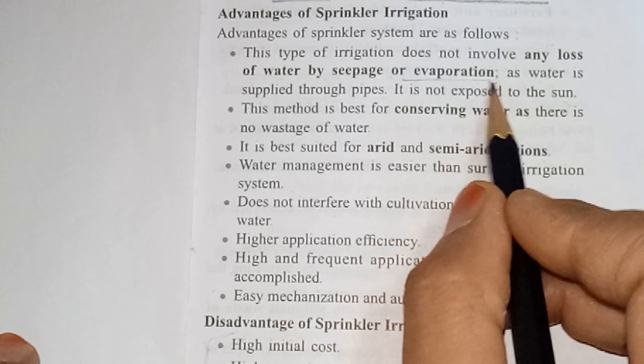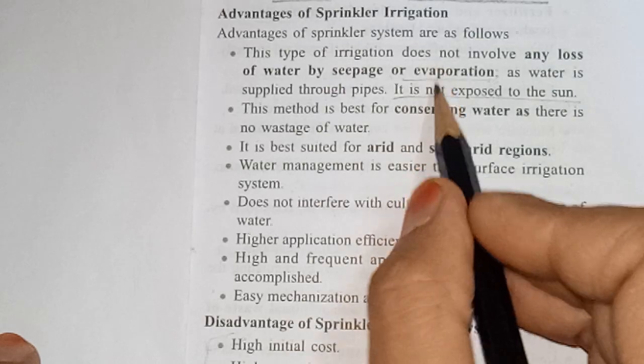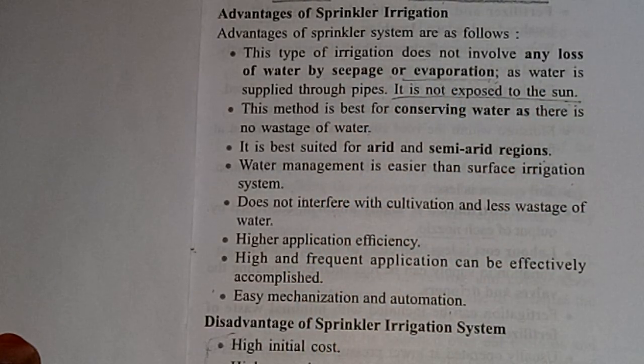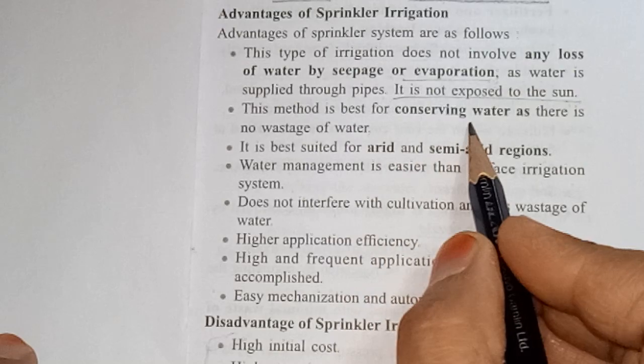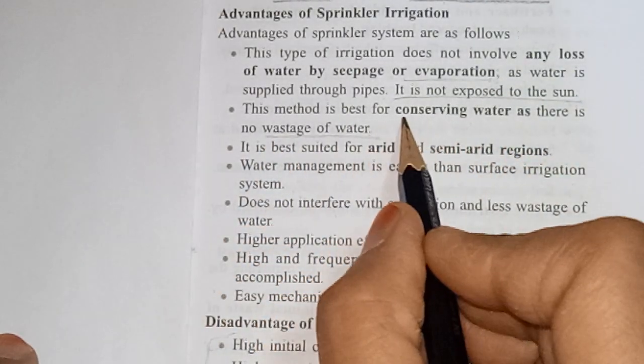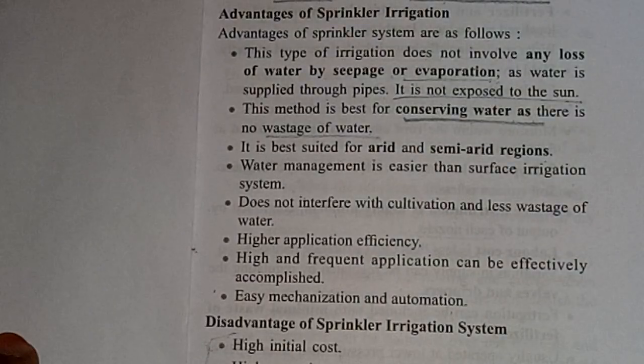Why evaporation is very less? Because it is not exposed to the sun. Because the water is supplying through pipes. So direct contact is not there, so evaporation is very less. This method is the best for conserving water as there is no wastage of water. So it helps in conserving water.